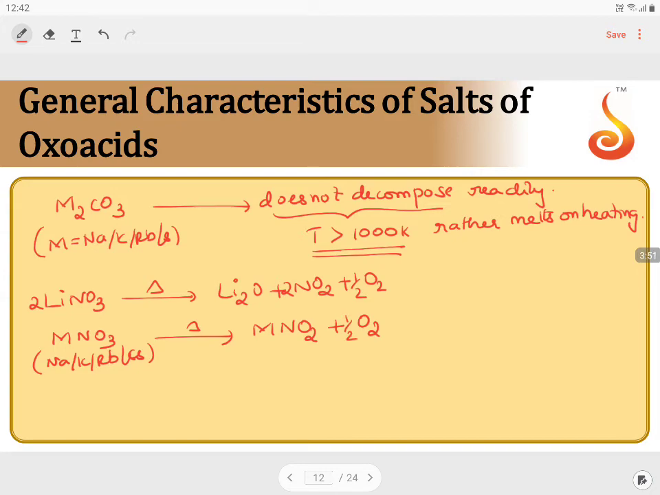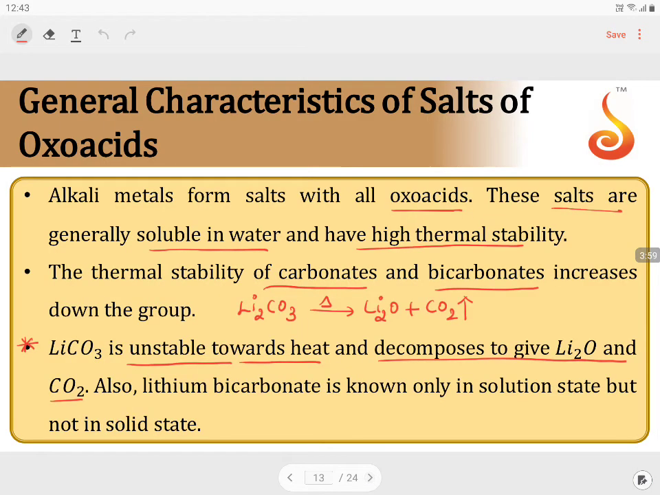This clearly indicates there is a difference in the behavior of lithium oxo salts in comparison to the other metals' oxo salts. And lastly, the only bicarbonate which is known to be in the liquid state is lithium bicarbonate, whereas all other bicarbonates exist in solid state. Lithium bicarbonate exists in liquid state. These are some of the exceptions in s-block elements.